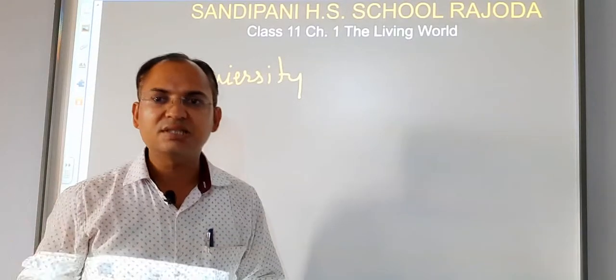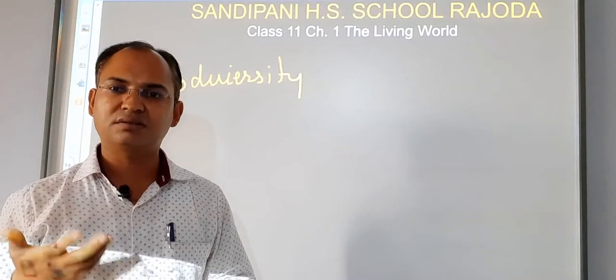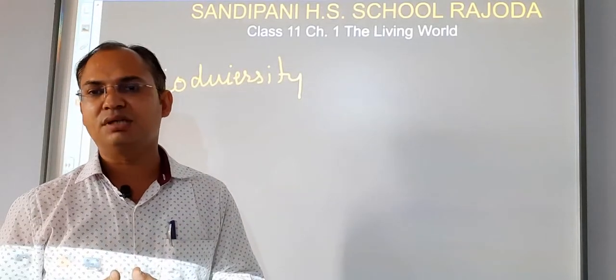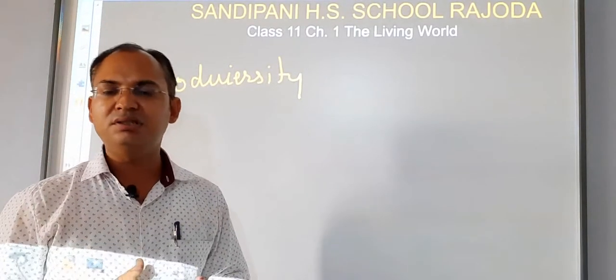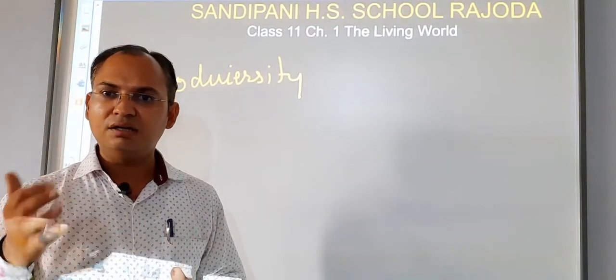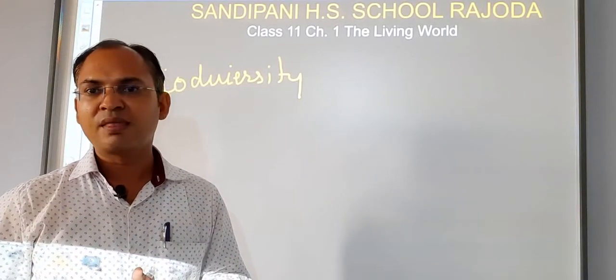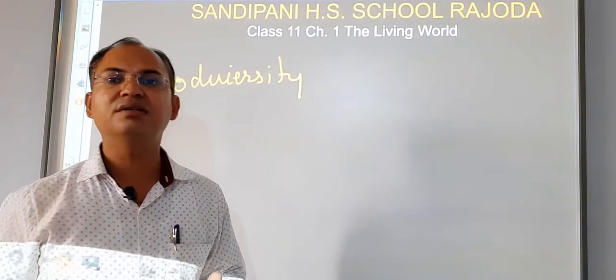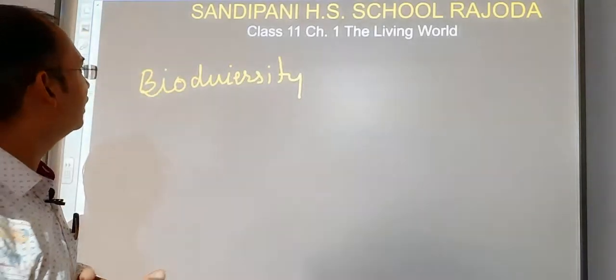More than 6 lakh types of animals are found on the earth and more than 5 lakh types of plants. These living organisms interact with each other, they are dependent on each other, and they make our nature stable. So the presence of different kinds of living organisms on the earth is known as biodiversity.